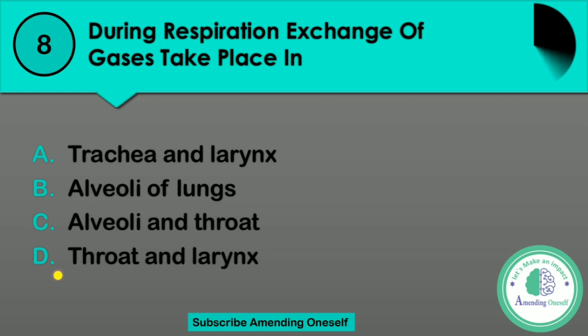I repeat the options. A, trachea and larynx. B, alveoli of lungs. C, alveoli and throat. D, throat and larynx. I repeat the question. Question number 8: during respiration, exchange of gases takes place in. Listen to the question carefully, or read the question very carefully, then try to answer. Very easy question, but think twice before writing down the answer.